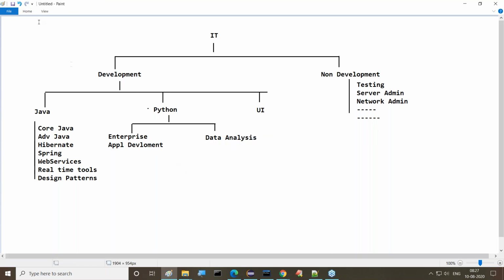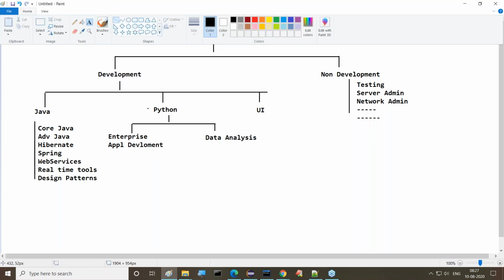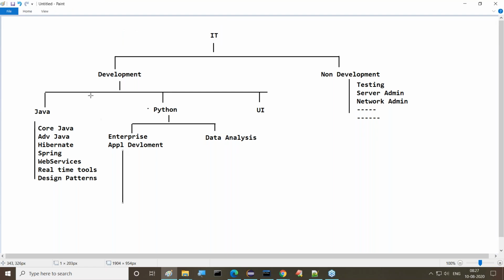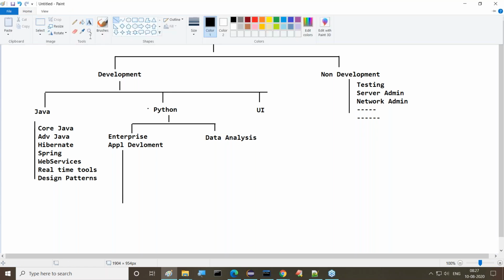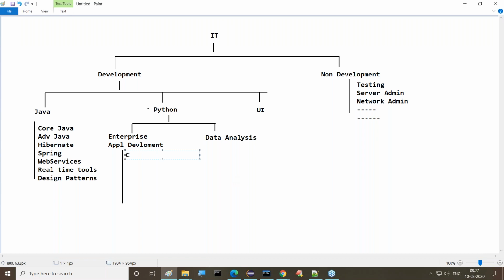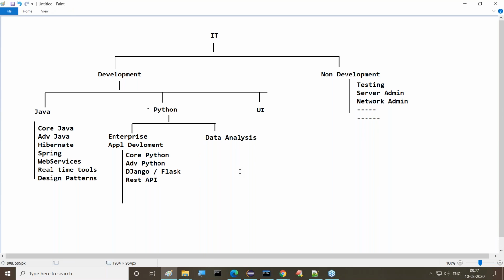If you want to go for enterprise application development, here is the content we require: Core Python, Advanced Python, and one framework, either Django or Flask, but Django is the first priority. After that, REST API. So: Core Python, Advanced Python, Django or Flask, and REST API. This is what we require.